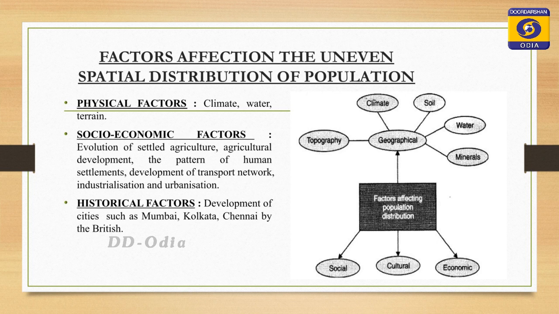If we talk about the socio-economic factors, then settlement patterns, development of transportation networks, industrialization, urbanization and infrastructure are all socio-economic factors which affect the population distribution. If we talk about historical factors, then the development of cities and historical regimes like colonial rule and British rule are responsible for the population distribution. Now, let us discuss each factor one by one.